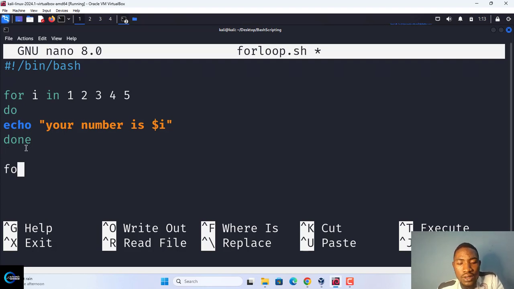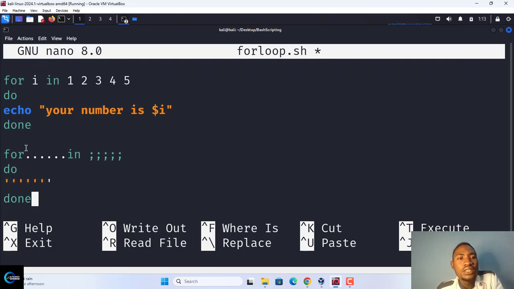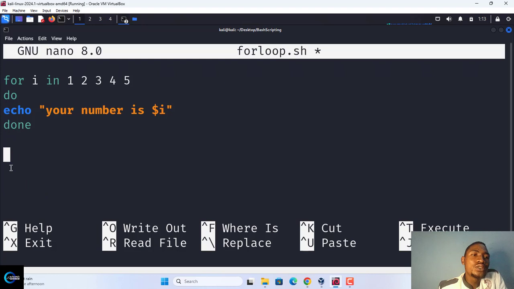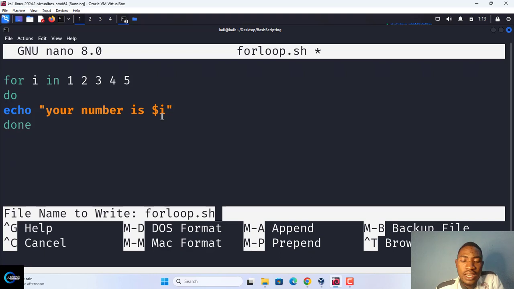Let's say for something in something, do something, done. That's what it means. The variable name can mean anything. It means an individual item. So that's how a for loop is used. Here, for i means individual 1, 2, 3. So for i in this, you can say echo your number is $i. Let us save it and see how it works.